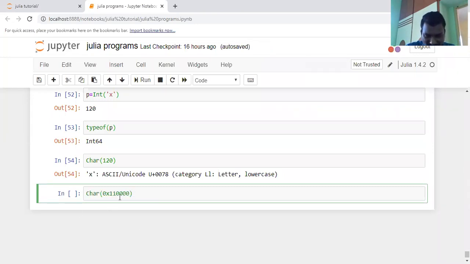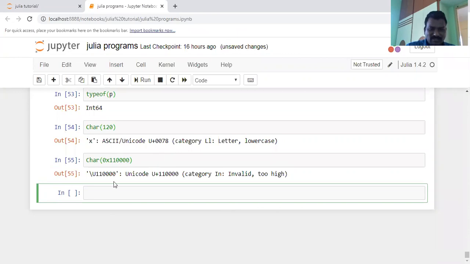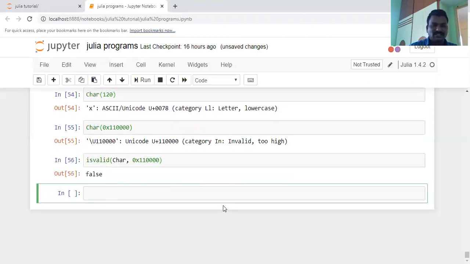There is an integer value, and I am converting this value, for example 0. Whether it is correct or not, valid or not, is checked by using the isvalid function. Isvalid of 0: this is an integer value, and the character of this value is not valid, so it gives a false statement.